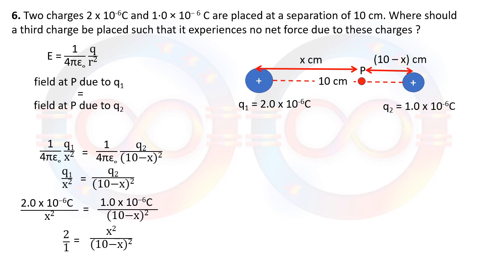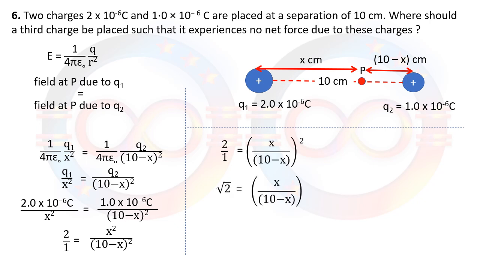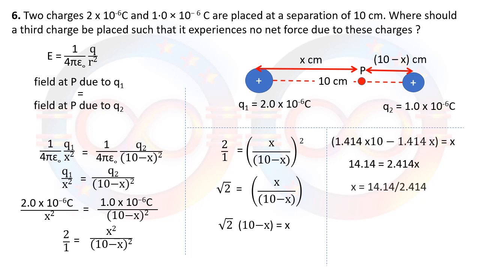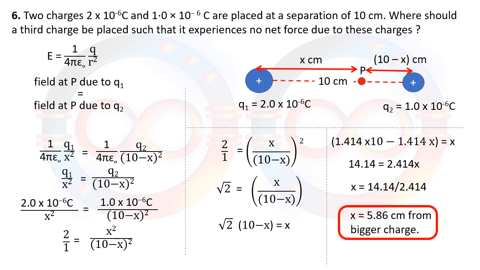2 by 1 is equal to x square upon 10 minus x the whole square. After more simplifying, and after cross multiplication, we get this value. Take the value of root 2 as 1.414 and we get x equal to 5.86 centimeter from the bigger charge. And you can take 10 minus this value from the smaller charge.